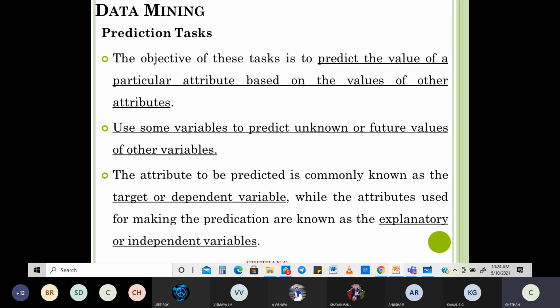You can think of it as two things. We were talking about this even in the previous session. The attribute to be predicted is commonly known as the dependent variable or target variable. The attributes used for making such a prediction are explanatory or independent variables. Even in linear regression, you would have heard of independent and dependent variables. All those same things keep on coming.